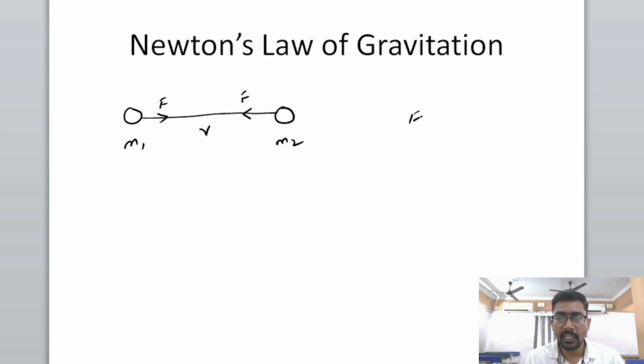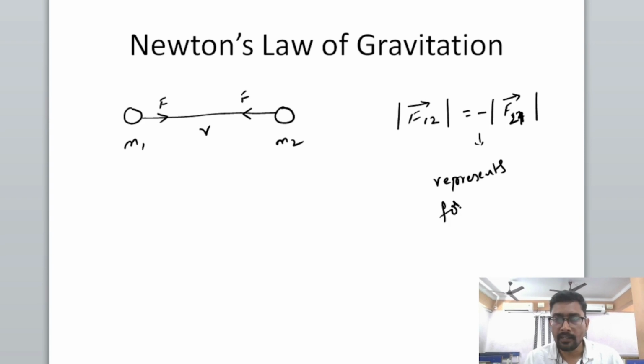This force will be equal and opposite in direction, meaning the force on the first mass due to the second mass will be equal to the force on the second mass due to the first mass. He also concluded that the magnitudes of these are equal and the directions will be opposite. This negative sign represents that the forces are in opposite direction.